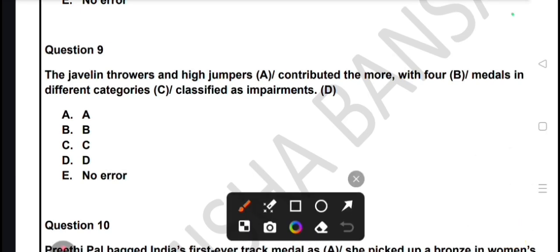The javelin throwers and high jumpers contributed the more with 4 medals. The is also written and more is also written. Here we will use the superlative degree. So the error is in part B. We will use most. The correct answer will be: The javelin throwers and high jumpers contributed the most with 4 medals in different categories. जो javelin throwers थे, जो high jumpers थे, उन्होंने सबसे ज्यादा कंट्रीब्यूट किस में करा था? 4 मेडल्स उन्होंने जीता था अलग अलग कैटेगरीज में, क्लासिफाइड एज इम्पेयरमेंट. So the error is in part B.